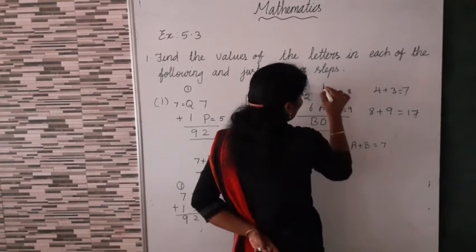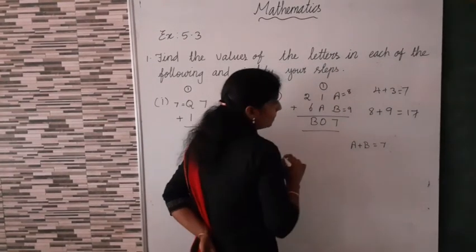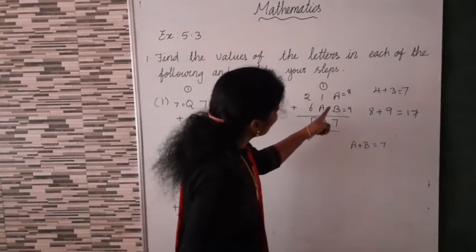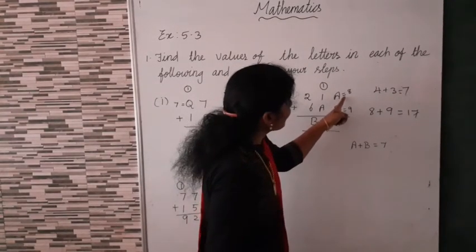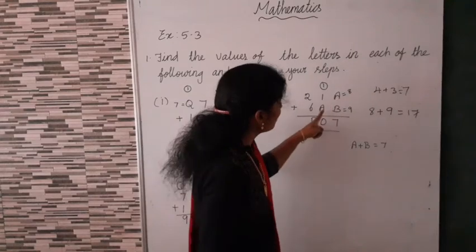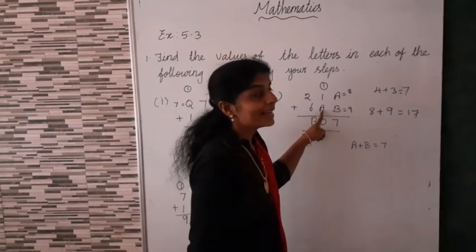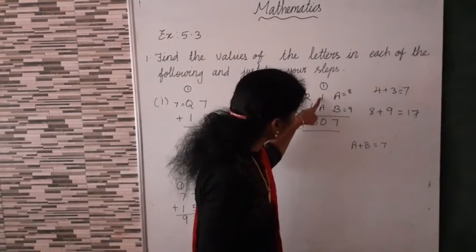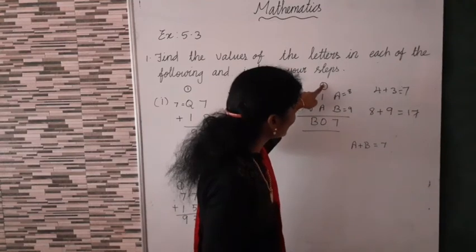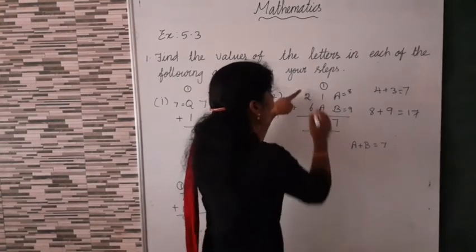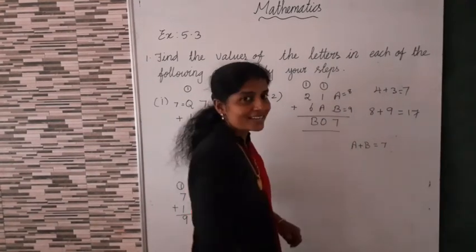Okay, 7, 1 balance. Now listen. A is equal to 8, so here also A is equal to 8. 8 plus 1, 9. 9 plus 1, 10. 0. Again 1 balance.